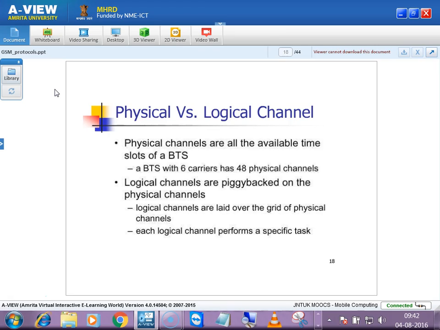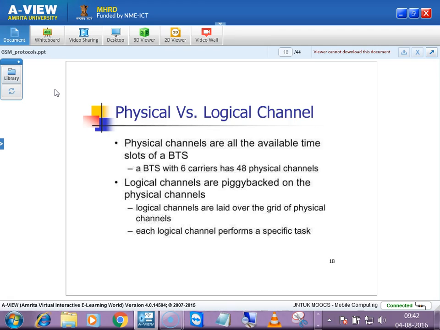Then coming to channels, we are having physical channels and logical channels. So this channel map will also be like all control information will go on control channels, and wherever information is common to all the users, like in 4G we are having SIBs. SIBs are also broadcast information which is broadcast to all the users.